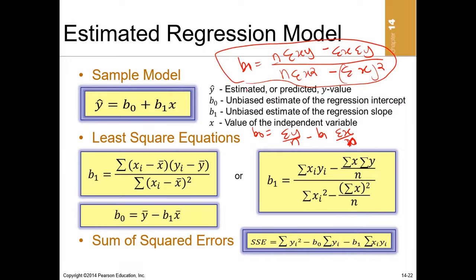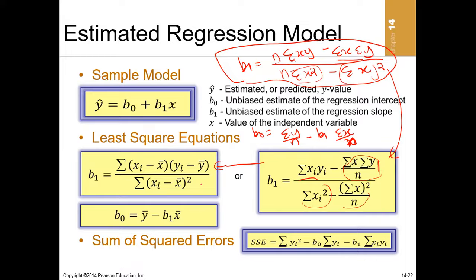If you divide this formula through by n, it's going to get you this formula, because if I divide this by n, I'll get this, and if I divide this by n, I'll get this. So this formula can be written like this, or we can rewrite the formula in deviation form, where beta 1 is equal to sigma of x minus the mean of x, times y minus the mean of y, over sigma of xi minus the mean of x squared. This is in deviation form, and you are going to get the same answer.